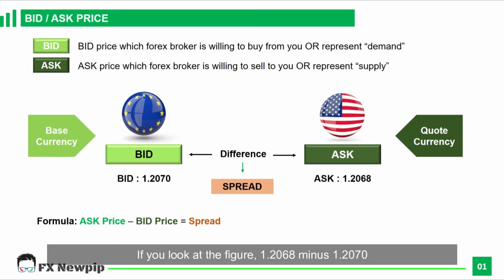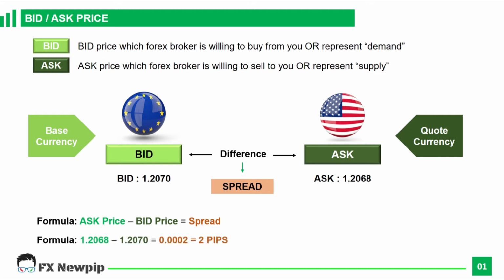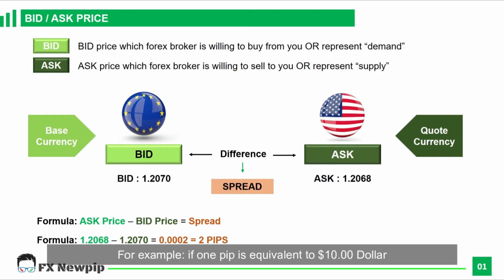If you look at the figure, 1.2070 minus 1.2068 is equivalent to 0.0002 or 2 pips. For example, if 1 pip is equivalent to $10, when you place a trade, immediately you will have a negative 2 pips or equivalent to $20. This $20 is the commission your Forex broker earns. So by now you will understand what is bid and ask, what is spread, and how your Forex broker earns their commission.